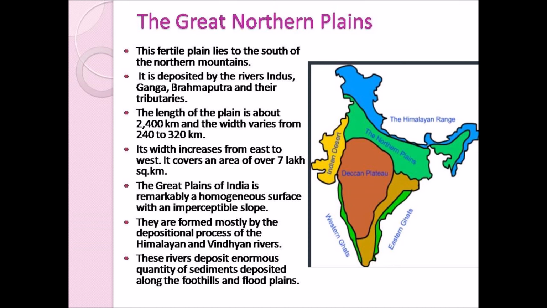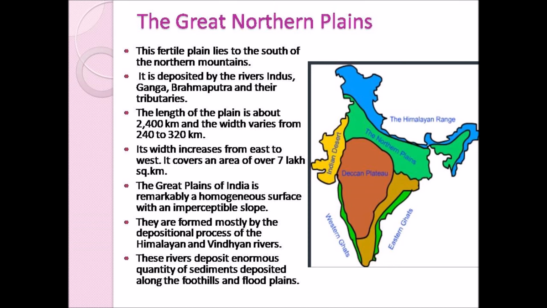These northern plains are formed by flooding of three major rivers. That is, these northern plains are formed by the sediments deposited by the three major rivers like Indus, Ganga and Brahmaputra, and also their tributaries like Yamuna, Gagra, Gandak, etc. The soil mostly has alluvium deposit. Therefore, these plains are very fertile. Since it is very fertile, they support agriculture and farming, and they also support human settlement in this region.